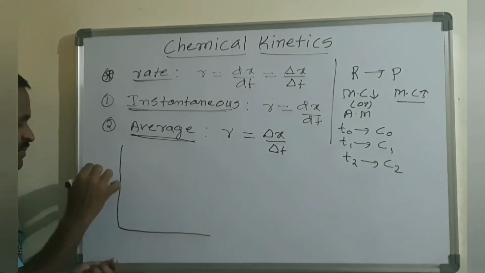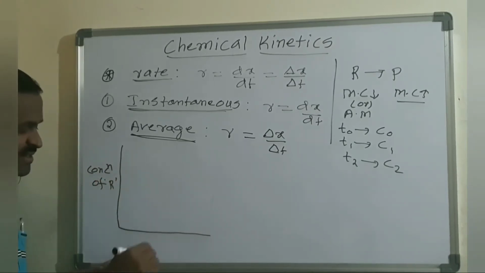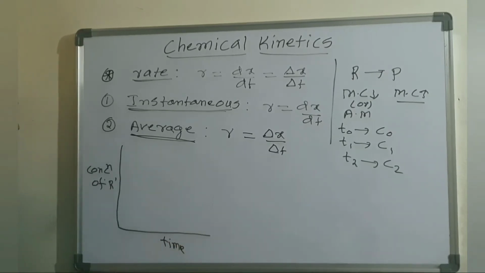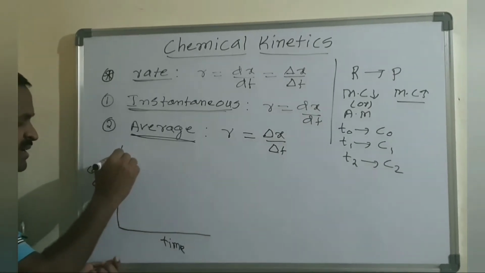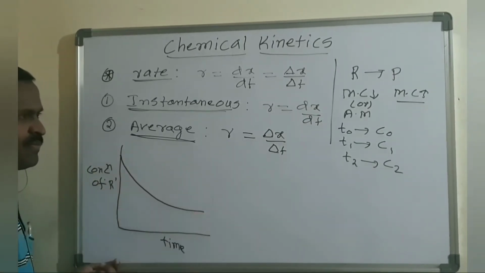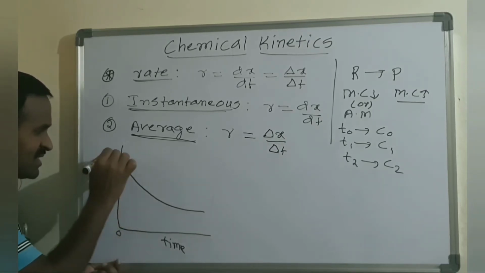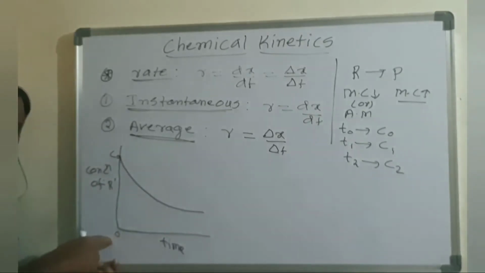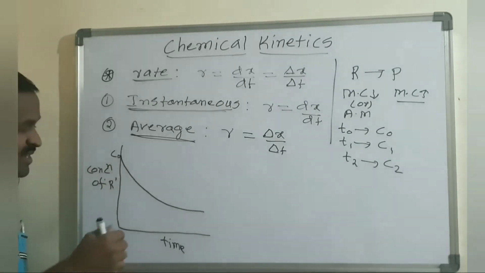you can take the concentration of reactants on the y-axis and time on the x-axis. Generally, the concentration of reactants is initially very high, and I will get a curve like this. At zero time, the concentration of reactants is C naught.